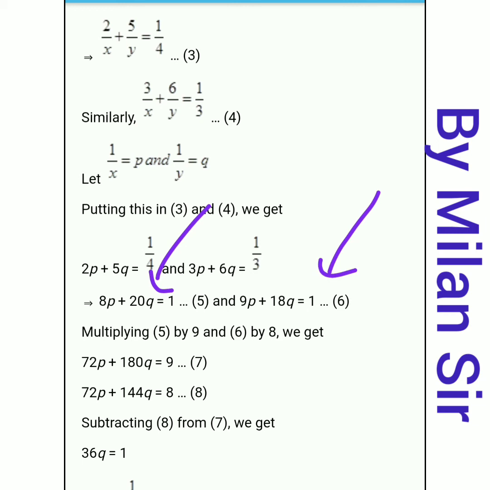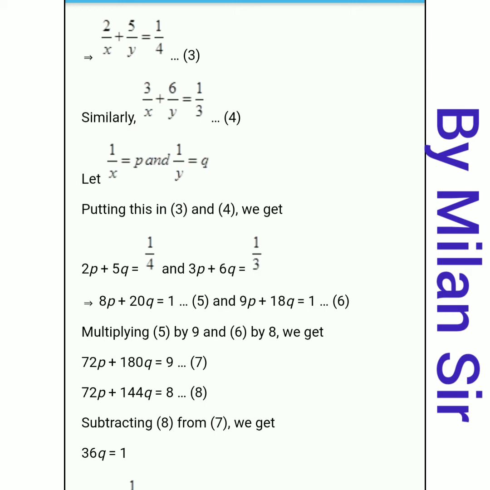Now which method can we use here? 8p plus 20q is equal to 1, 9p plus 18q is equal to 1. So right now we are going with the elimination method. Now how can we use the elimination method here?